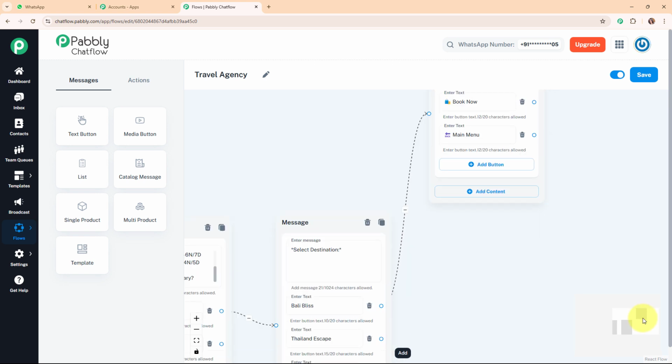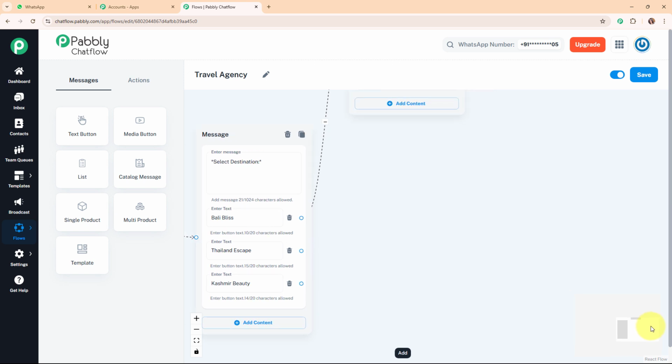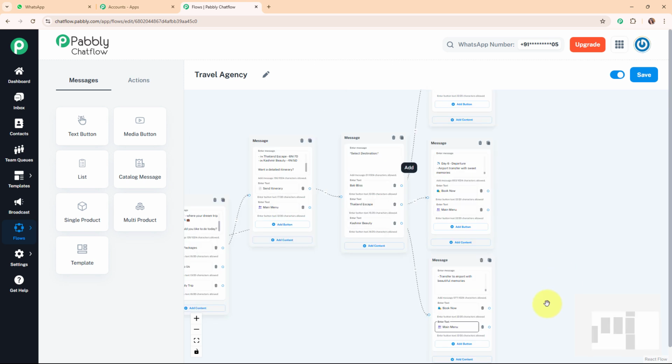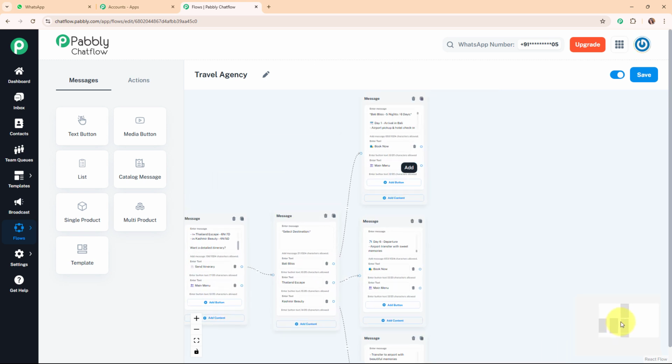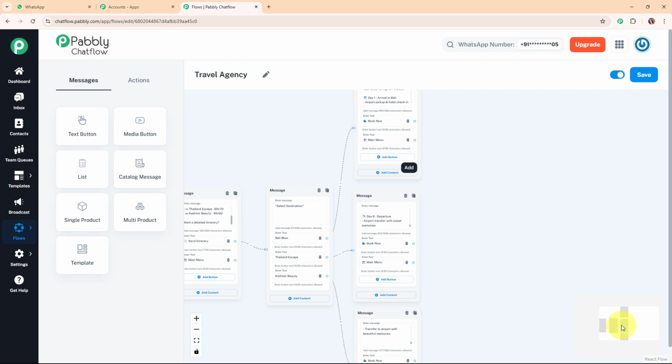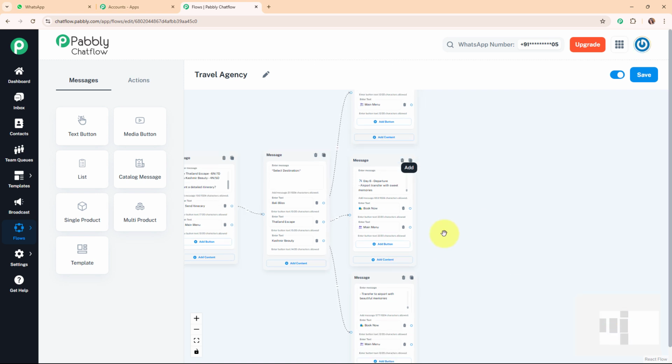Alright, so now after adding the message box for this Bali Bliss, that means the itinerary for this Bali Bliss, I'm going to add the itineraries for these quick replies buttons as well. Alright, so I'm going to add it over here. Alright, so here you can see I've successfully added the itinerary for each of the destinations over here with the same quick replies buttons such as book now and back to main menu.